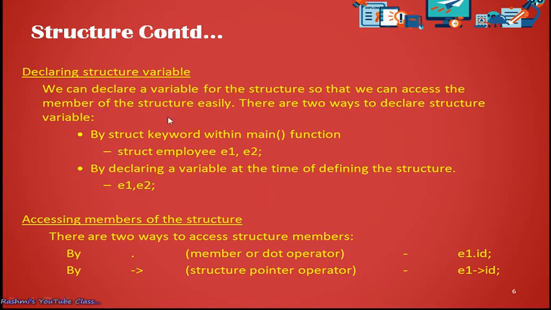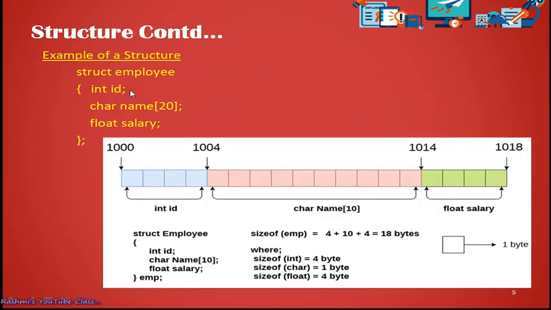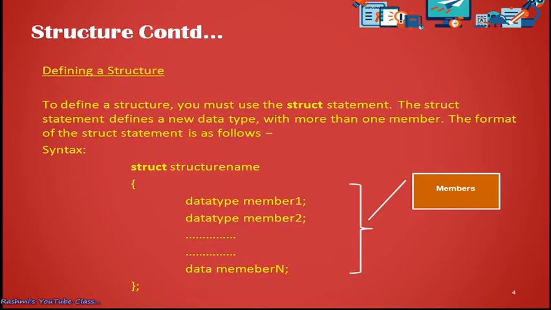See, there are two ways we can declare a variable of structure so that we can access the members of the structure easily. The members of the structure are these: int id, char name, float salary. So they are the members. How can we access and use these members? Using the variable of the structure.